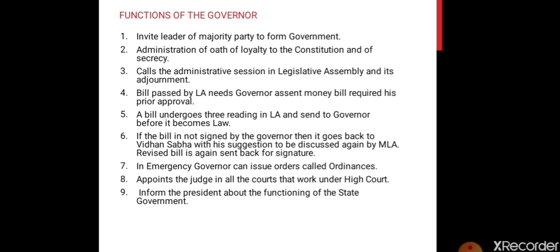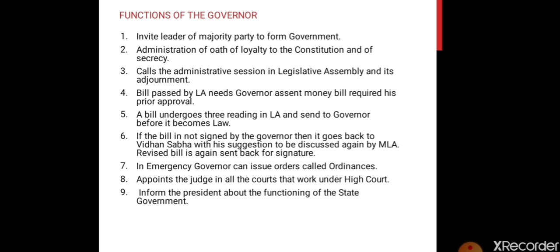A bill undergoes three readings in the legislative assembly. So a particular bill is discussed by the MLAs in the legislative assembly three times and sent to the governor before it becomes law.